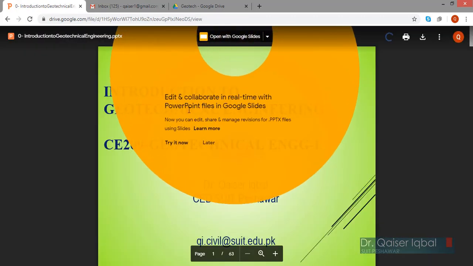Now see, it's working. It has directly taken them to the Drive. From there, they can download it easily. The presentation is there. They can view it online as well, and they can download it by clicking on this icon as well.